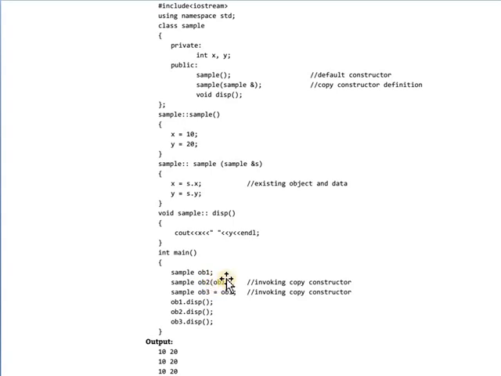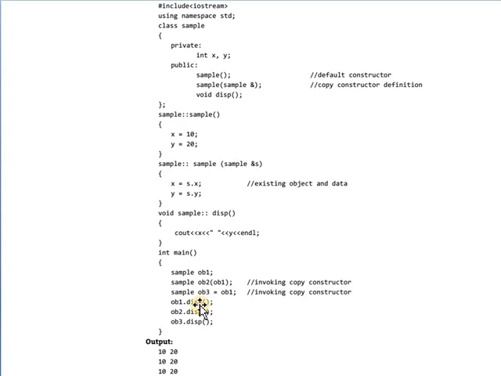In the copy constructor we pass the already existing object to another object. So here the second object is ob2 which has a parameter as an already existing object, that is ob1 which is already created. Here is the copy constructor invocation.